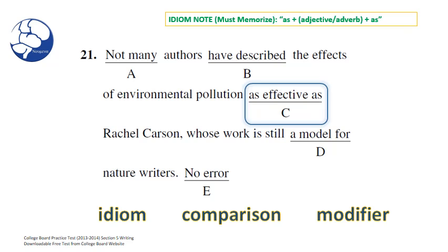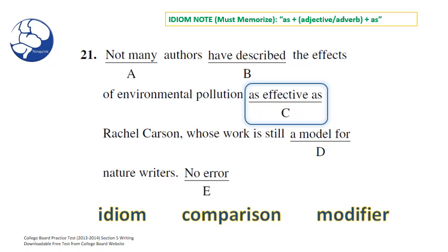We need to make sure that we're comparing like items. What are we comparing here? I think they're trying to compare what Rachel Carson has done to what many authors have done, or vice versa, what many authors have done to what Rachel Carson has done. So I think the idiom and comparison check out. I do too. So we're left with what? A modifier check.